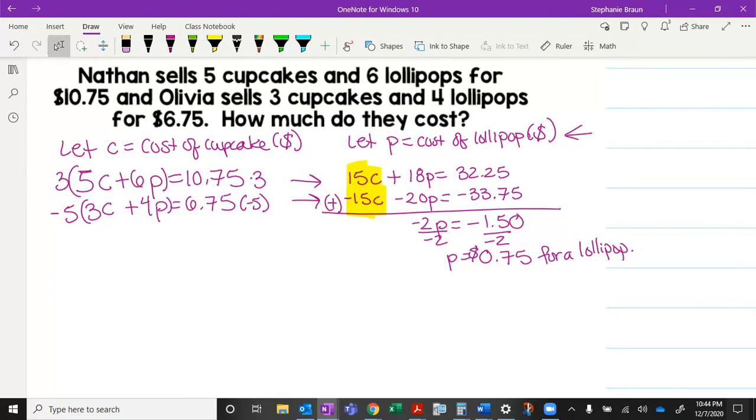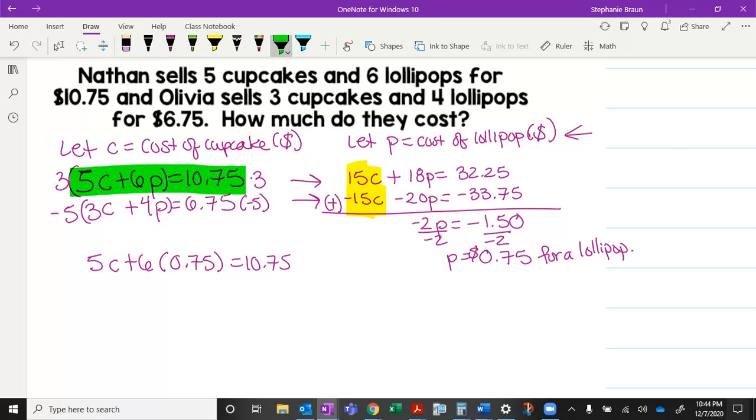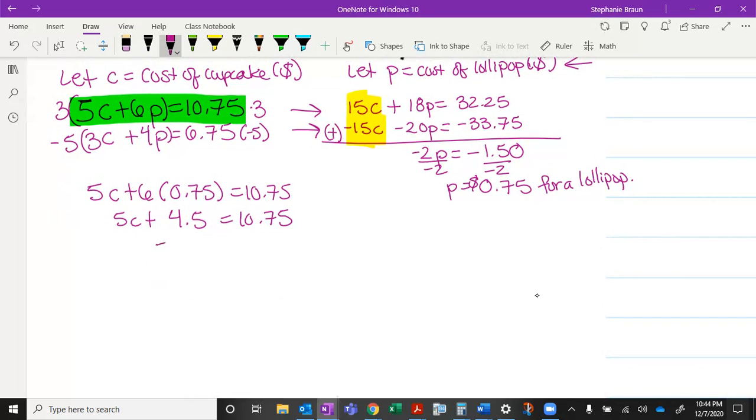So I like to go to the simplest one I can. I think that's the 5c plus 6 times 0.75 equals 10.75. Make sure you're just looking at the original part of your equation, just that part. Okay, so 5c plus 6 times 0.75 is 4.5. Subtract. Make sure your decimals line up. If you need to add a 0 there, go ahead.